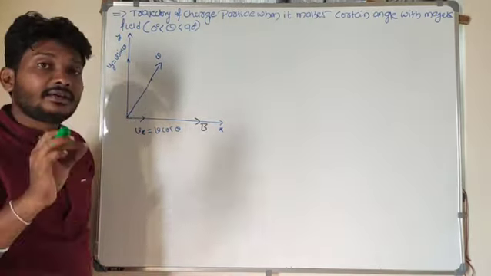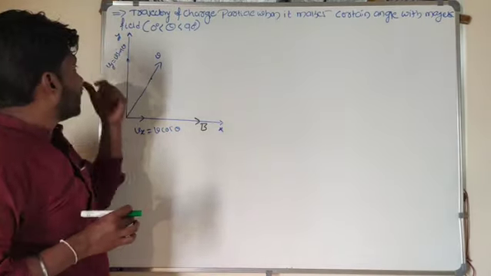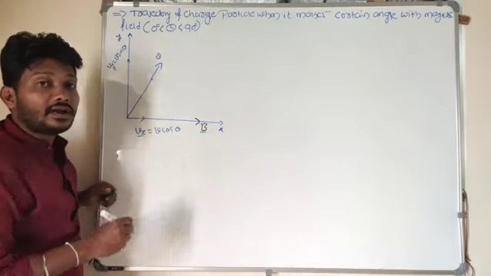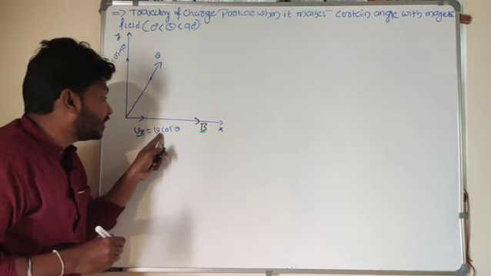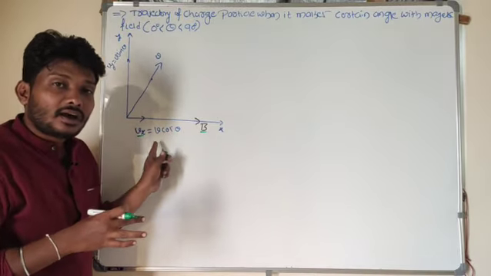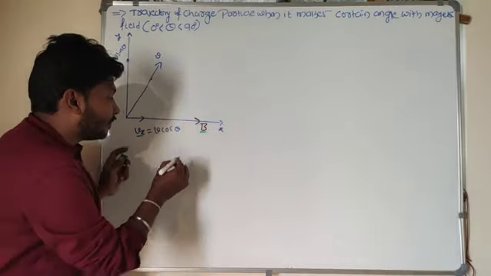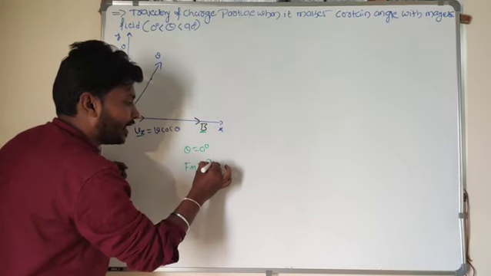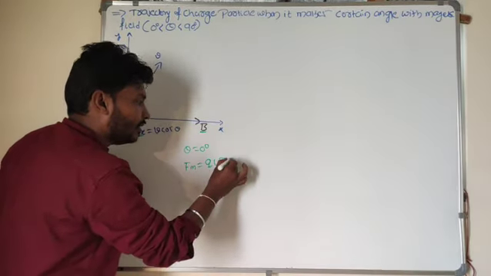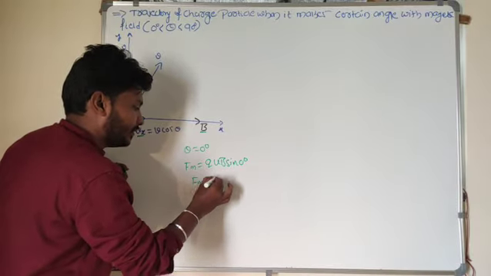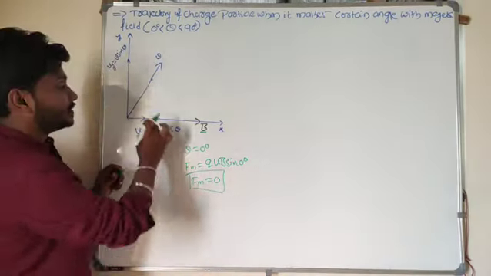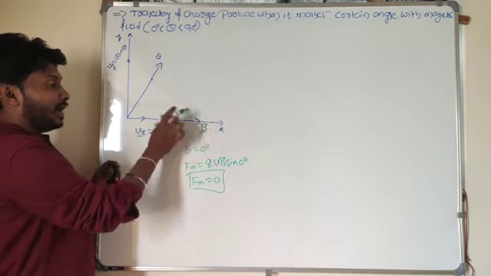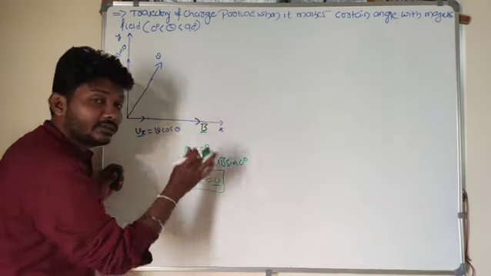Look here, the velocity along the x-axis is v cos theta, along the y-axis is v sin theta. v_x is along the x-axis, and the magnetic field is also along the x-axis. Then what is the angle between the magnetic field and the velocity of the charged particle? Both are along the x-axis, so the theta value is 0 degrees. If theta is 0 degrees, the magnetic force F_m = qvB sin 0. Sin 0 means 0. So there is no magnetic force along the direction of the magnetic field. It means that when the charged particle is moving along the direction of the magnetic field, no force acts on that charged particle.